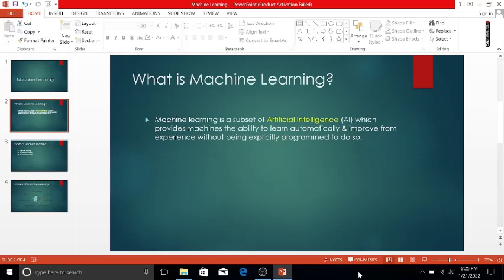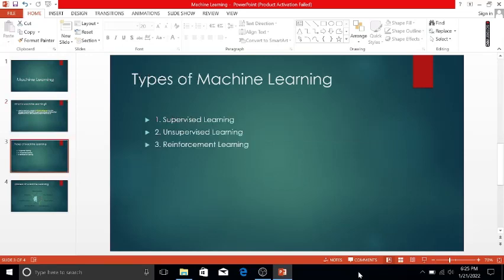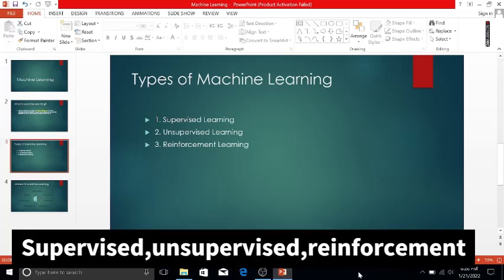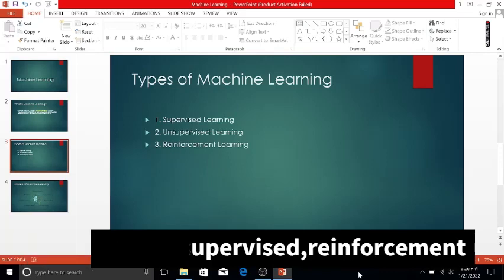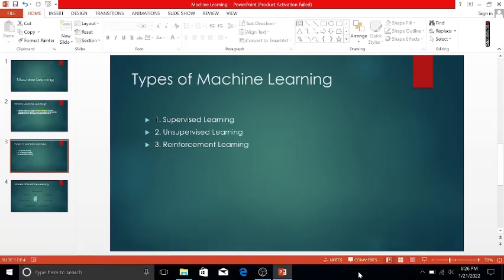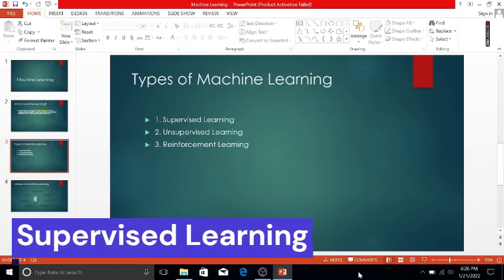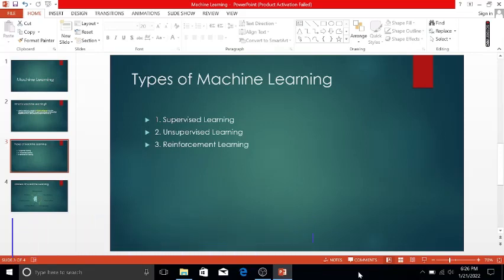So after this definition, let's talk about the types of machine learning. There are three types of machine learning. First is supervised learning, second is unsupervised learning, and third is reinforcement learning. So what is supervised learning? Supervised learning is that in which we teach or train the machine using labeled data.